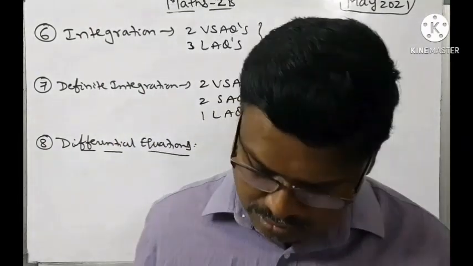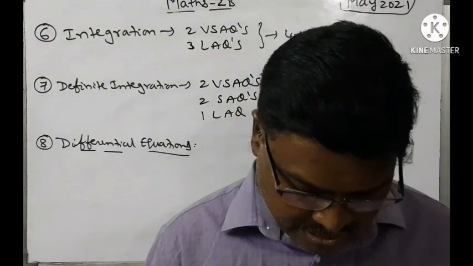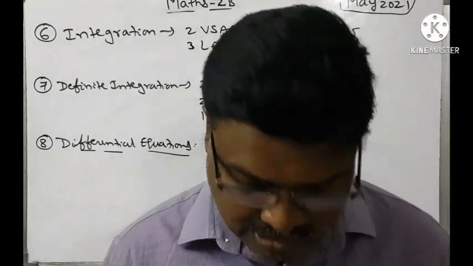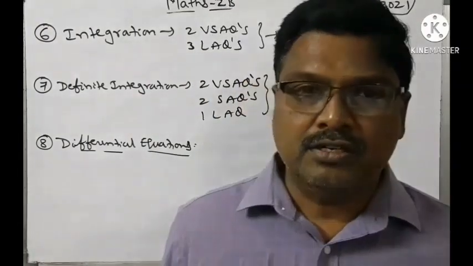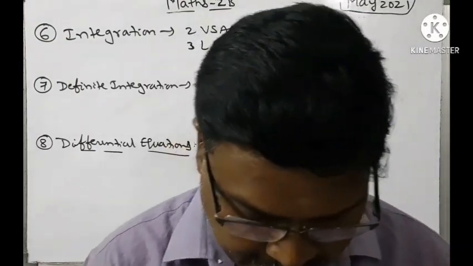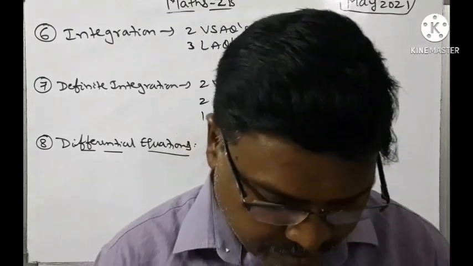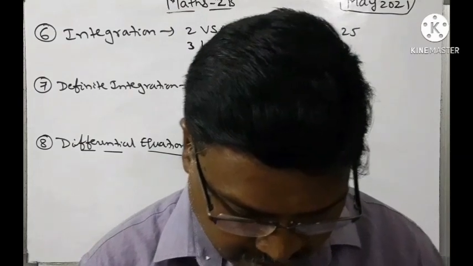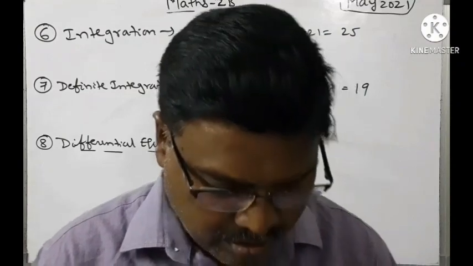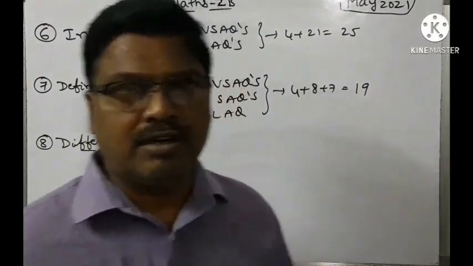If we see the model paper, almost all problems are from these. In VSAQ we have order and degree only, and the SAQ is based on the variable separable method. Even the LAQ from this chapter is on the variable separable method. So according to the Deepthi textbook, we need to concentrate only on exercises 8.1 and 8.2. Exercise 8.1 is formation of differential equations and finding the order and degree, and exercise 8.2 is on the variable separable method. That's why we need to concentrate more on exercises 8.1 and 8.2 from this differential equations chapter.